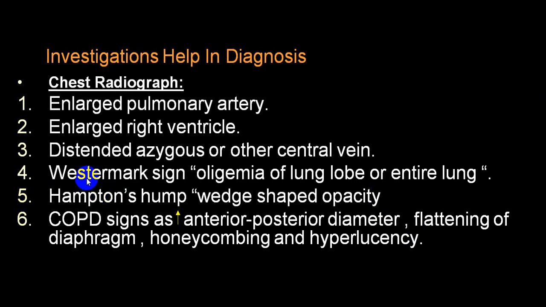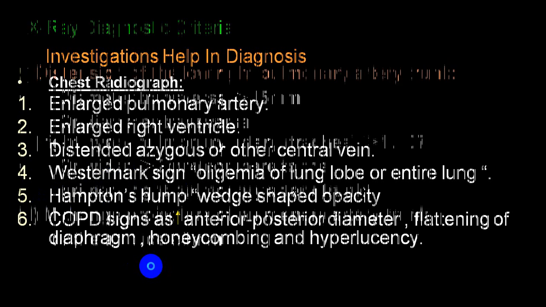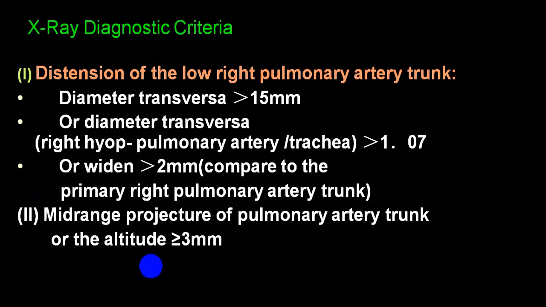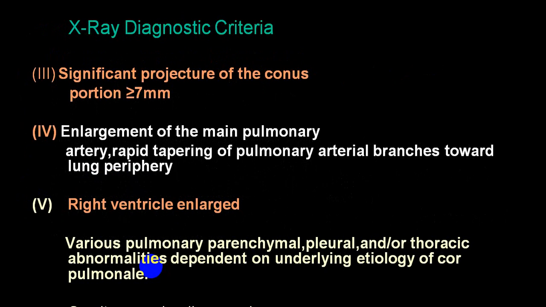Particularly Westermark sign and Hampton's hump will help you to identify pulmonary embolism. So changes in the pulmonary artery size will also give you an idea regarding pulmonary hypertension by X-ray. So there are some diagnostic clues which you can go through at your leisure time.